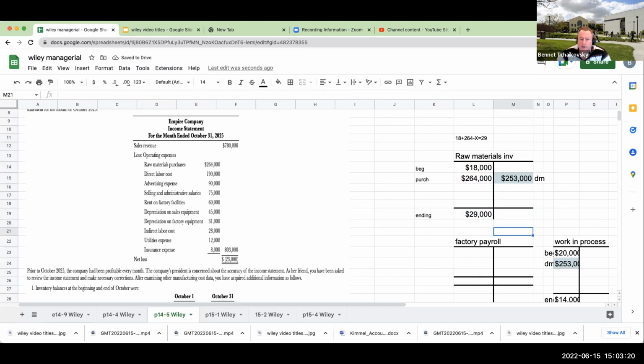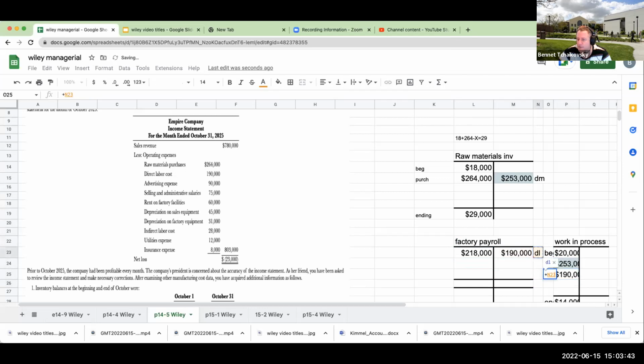Let's take a look at direct labor cost. Factory payroll is made up of two components: direct labor, and indirect labor, which here is 28,000. The direct labor of 190,000 is going over here to work in process.